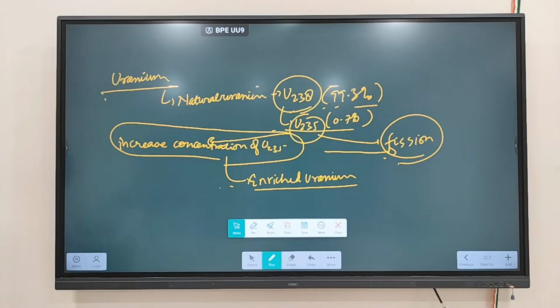Clear? So when you try to increase the concentration of uranium U-235, it is called enriched uranium.